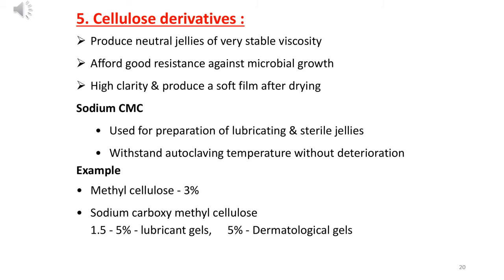Number 5 is cellulose derivative, which produces neutral jellies of very stable viscosity and affords good resistance against microbial growth. Means if we are using a cellulose derivative as a gelling agent, it will resist microbial growth. Third one is high clarity, and it produces a soft film after drying. When we apply it on the skin, after drying it will form a soft film.